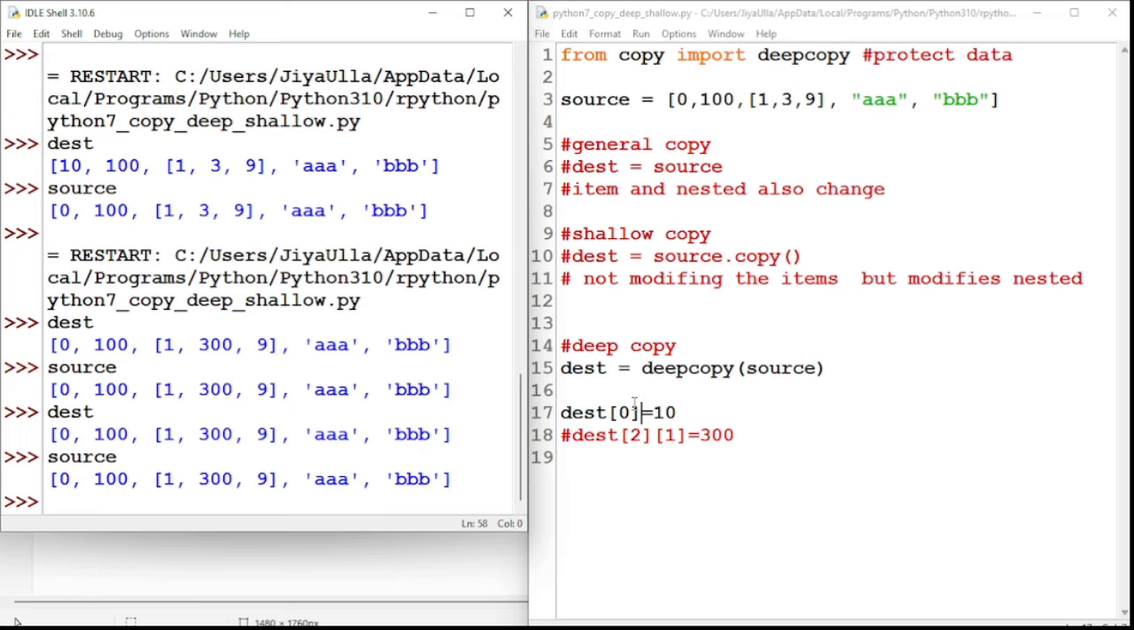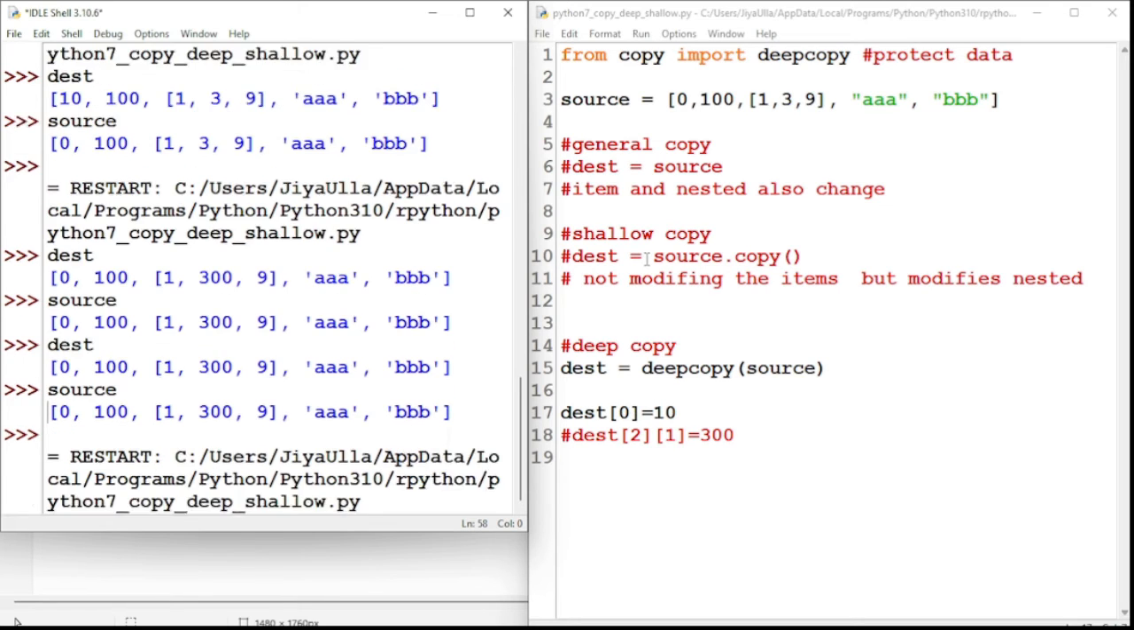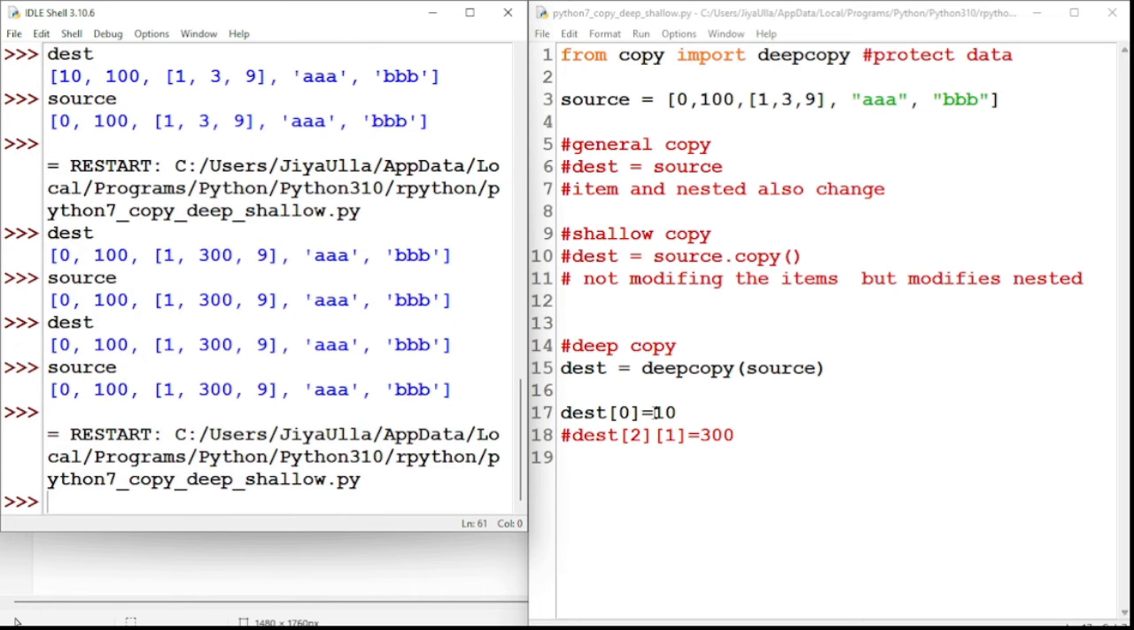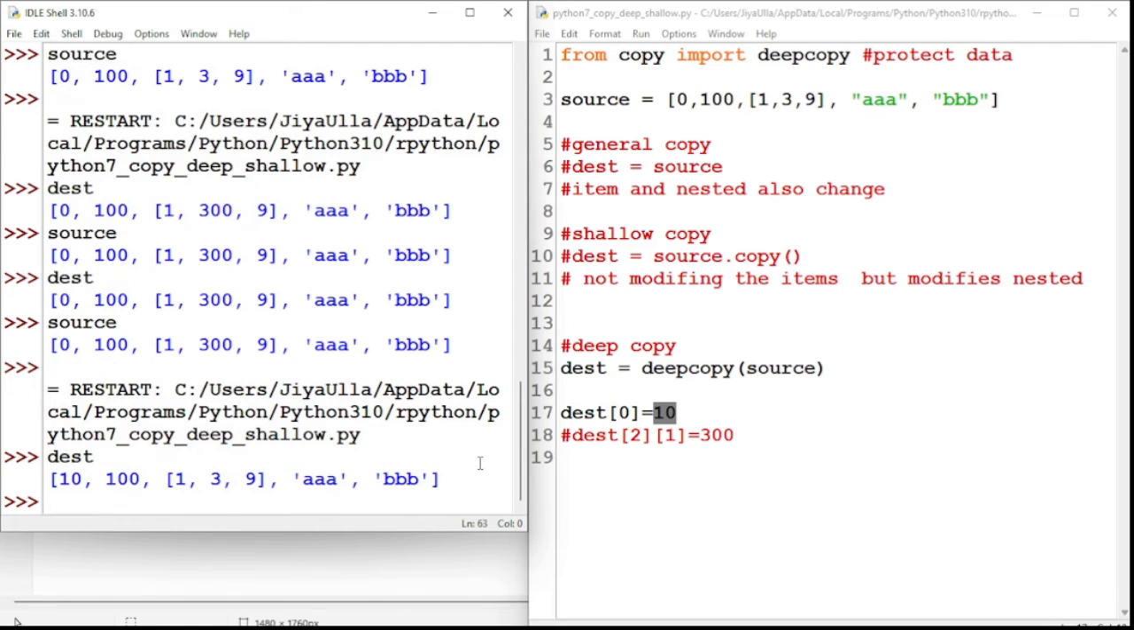If I run this program, I am modifying the data which is present at the 0th index and assigning it to 10. Will it modify the destination? Yes, of course, I am modifying it, so it has to modify the destination data. Yes, it is modifying the destination data.